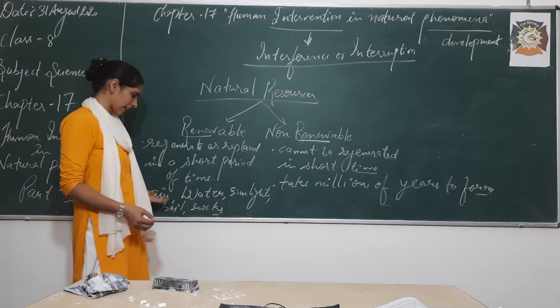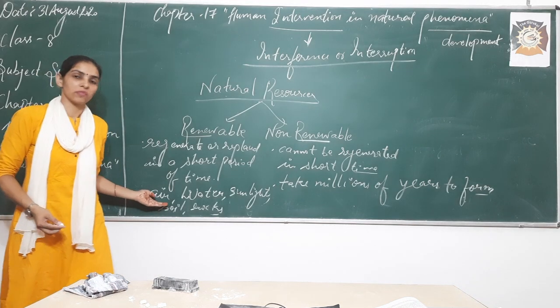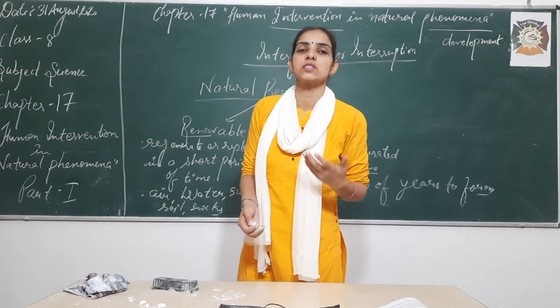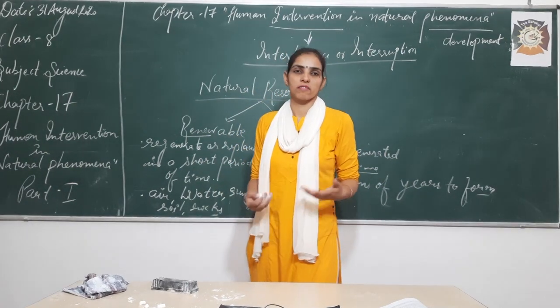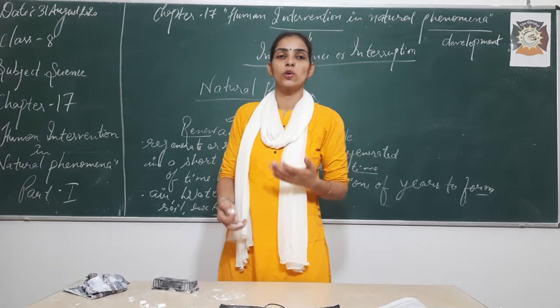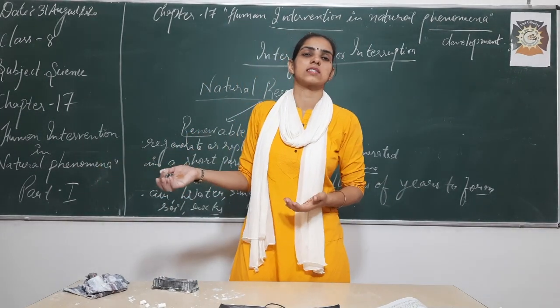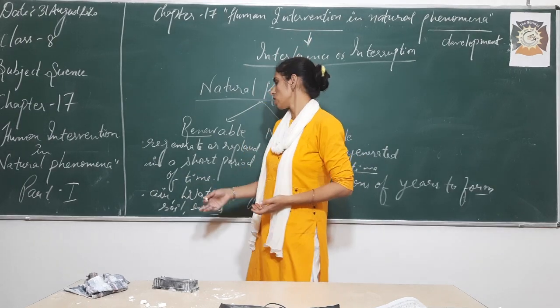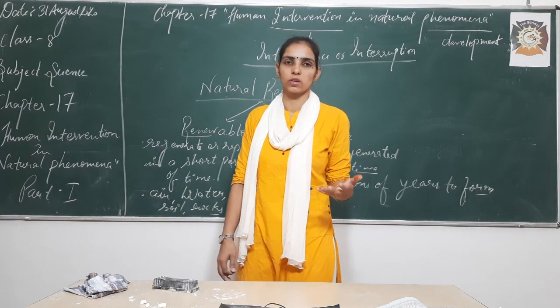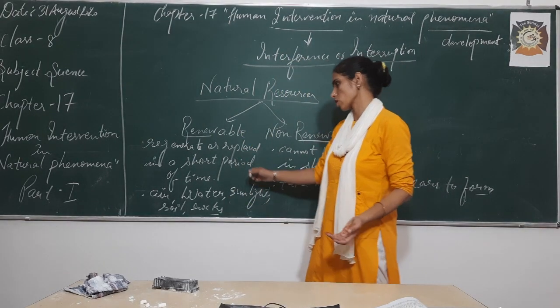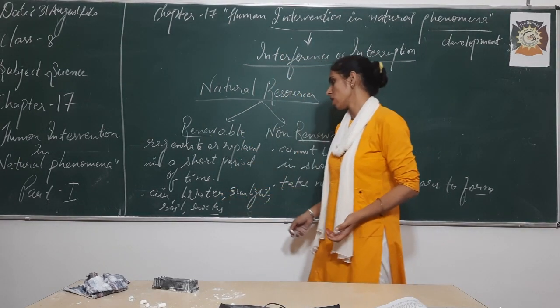Can we generate air? Yes, because we need oxygen to survive, and oxygen can be given by plants themselves during their photosynthesis process. So this quality of air which can be inhaled can be renewed in a short period of time. Next, water.